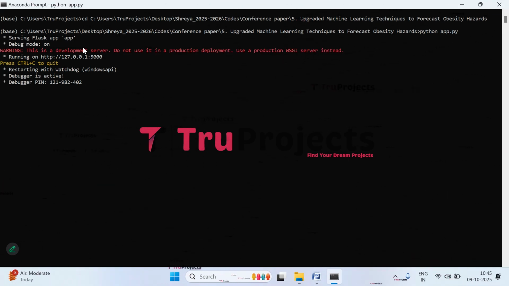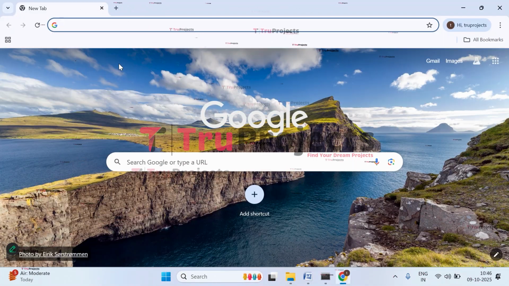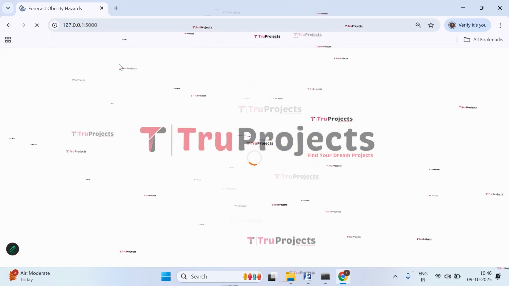And after running the app file, the Flask framework will host the application locally at the default address, which is the localhost and the port, unless configured differently. So copy this local link provided by the Flask framework and paste it into any web browser. I'm copying the link and I prefer Google Chrome, so I will paste it in that. Paste the link here, click on enter.